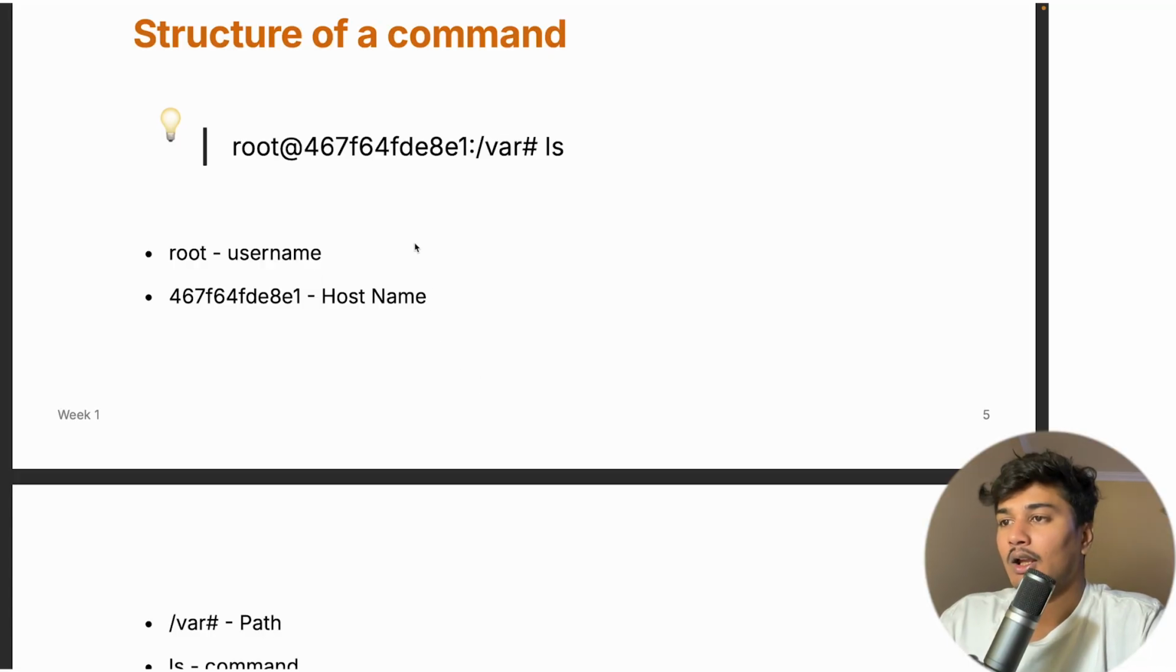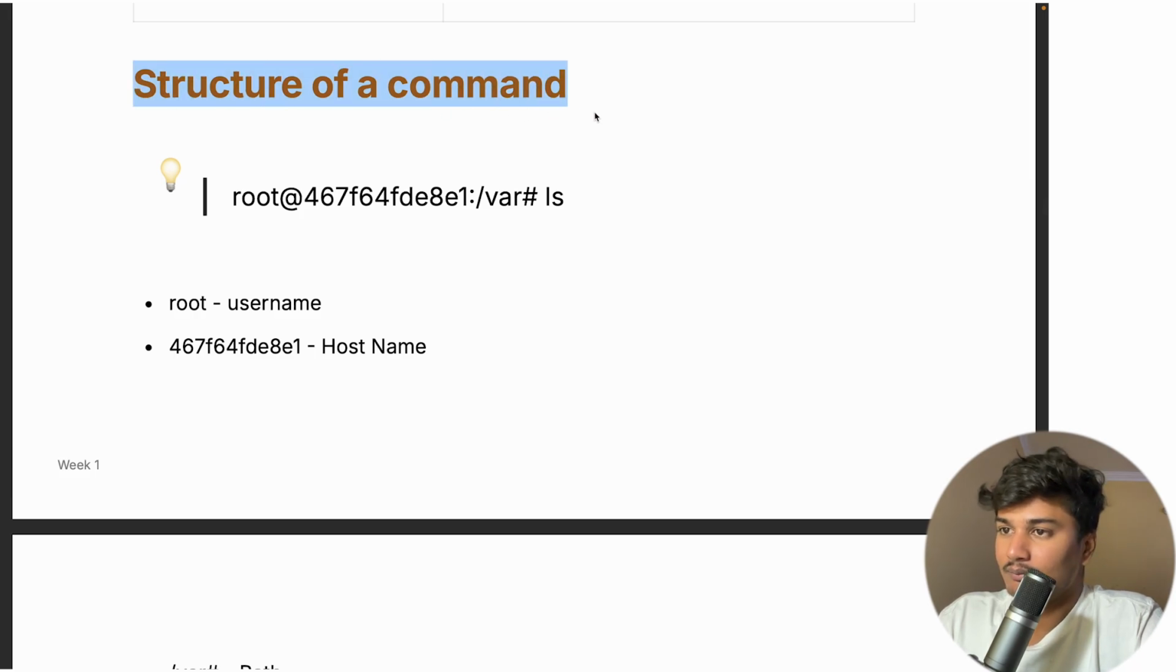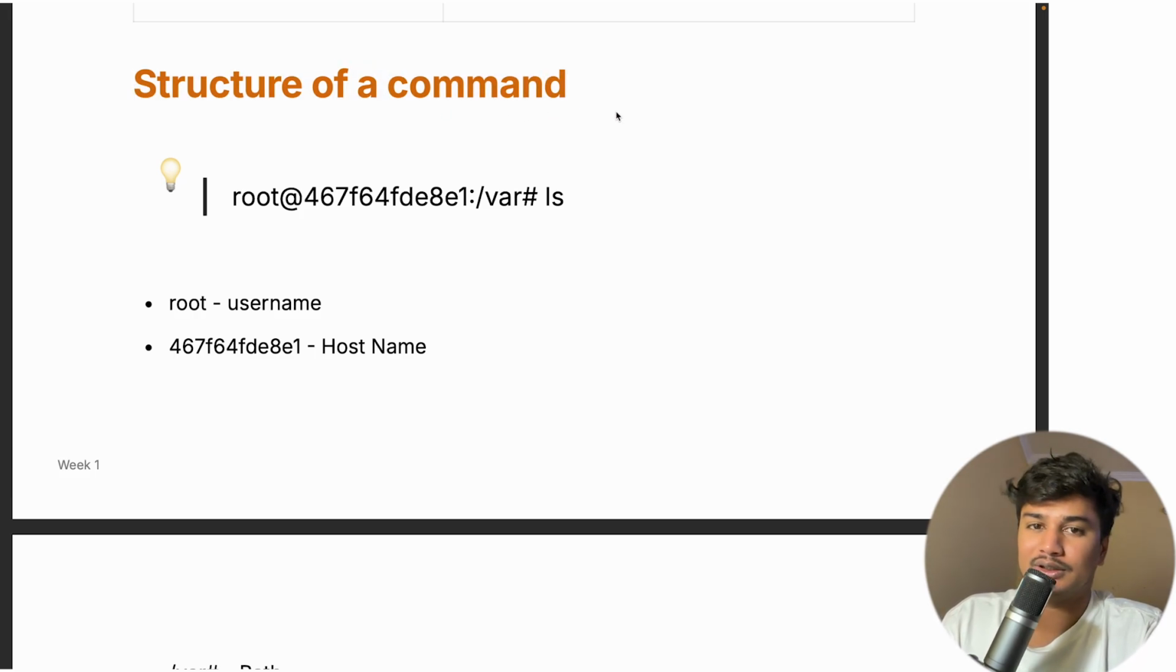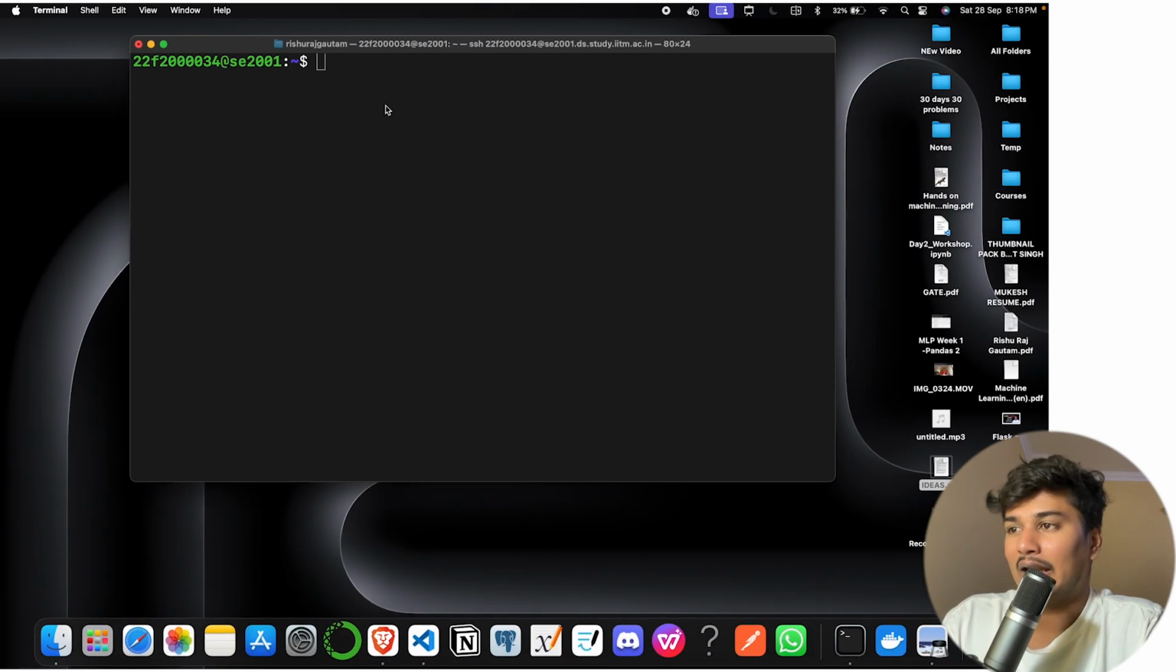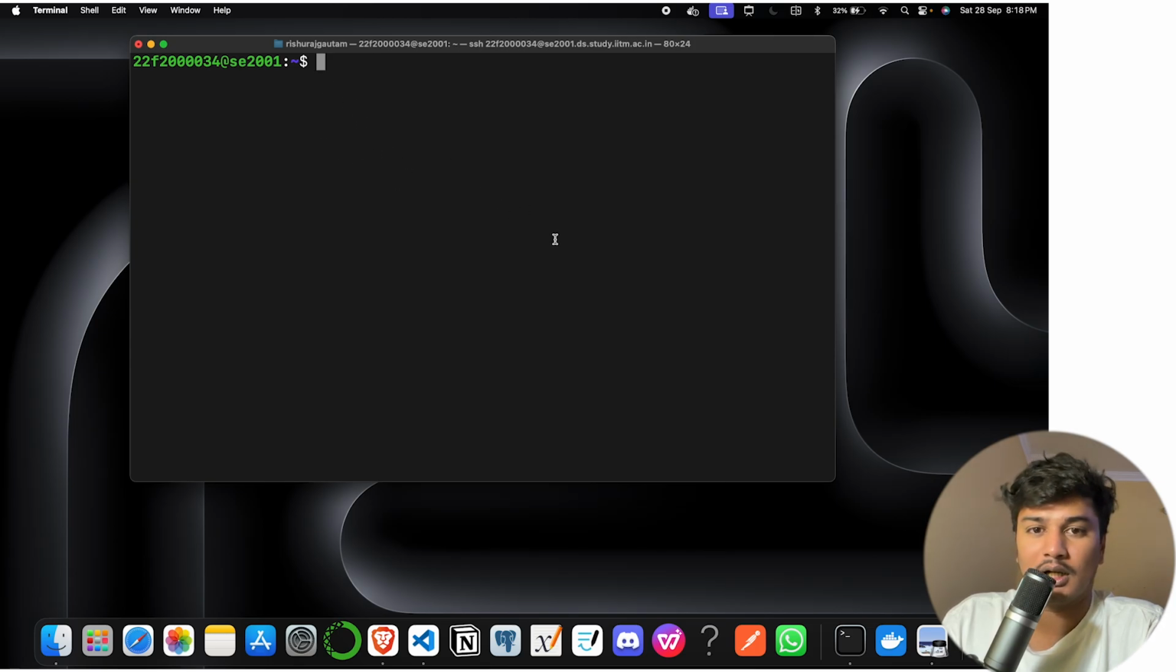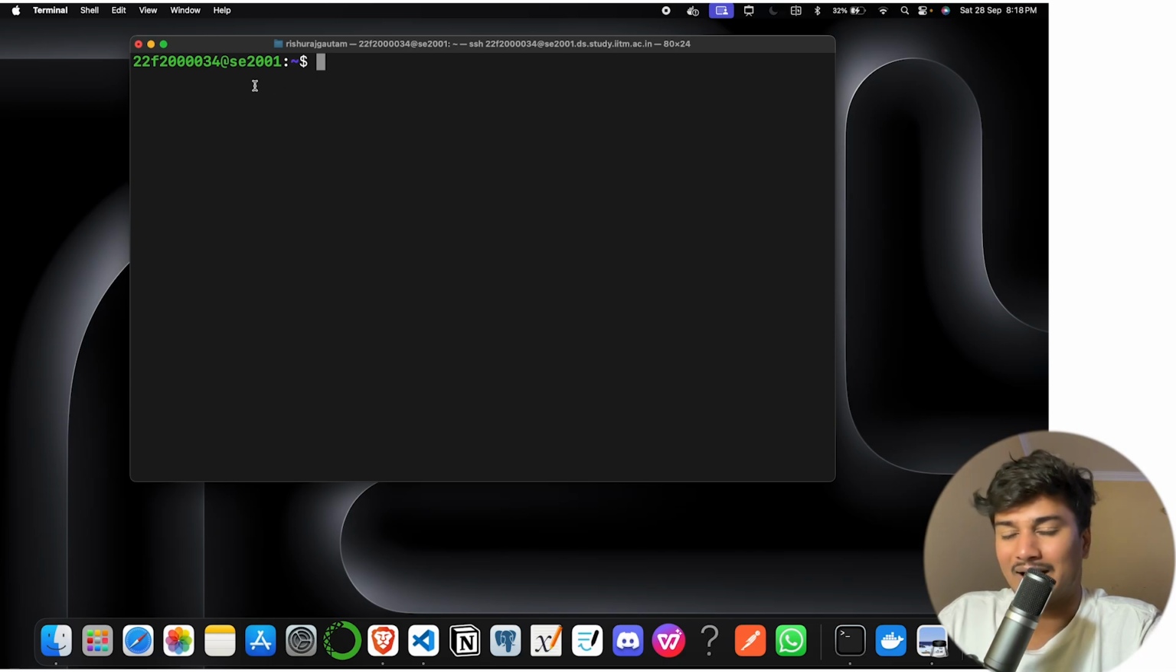Okay, so on my computer screen you are seeing the structure of a command. So firstly we will discuss what is the structure of a command, and one more thing, I am going to go through all those commands on this VS Code terminal. It is a bash terminal you can see here, so I guess everything will be running fine here. Otherwise I have my college terminal also open, a virtual machine access, where I have logged in through SSH.